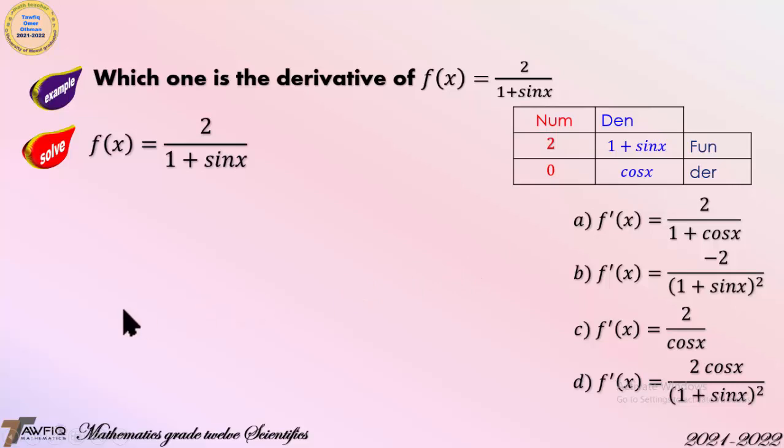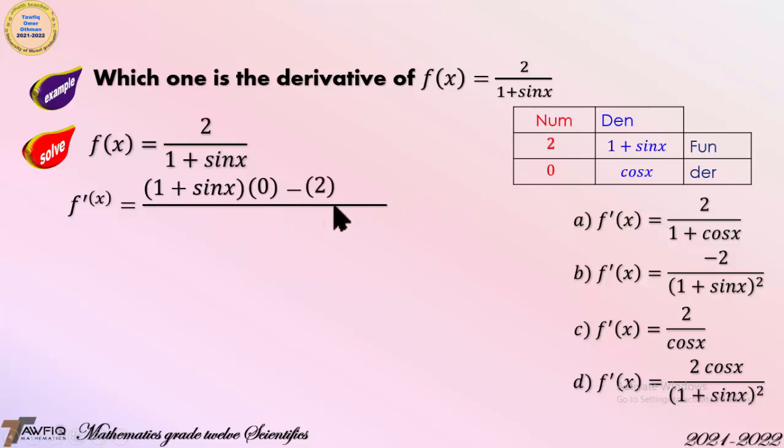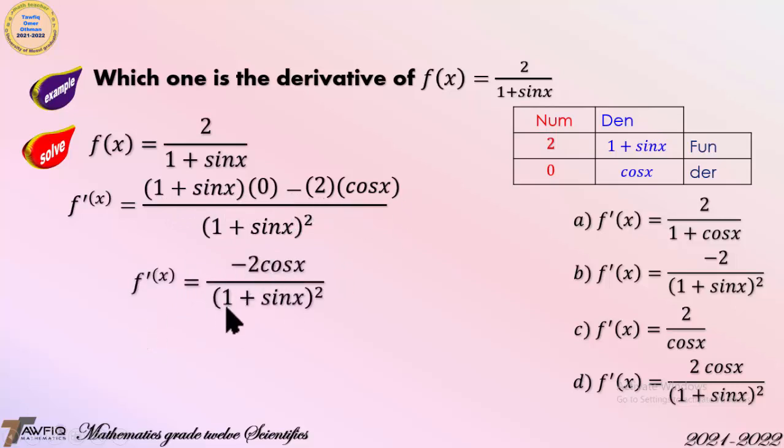And now f prime of x is equal to, first of all, write the denominator, which is 1 plus sine x, times the derivative of the numerator, which is 0, minus the numerator, which is 2, times the derivative of the denominator, which is cosine x. And now write the denominator squared. Simplify. 0 times 1 plus sine x is 0. It remains minus 2 cosine x over (1 plus sine x) squared. As you can see that the B is the correct answer.